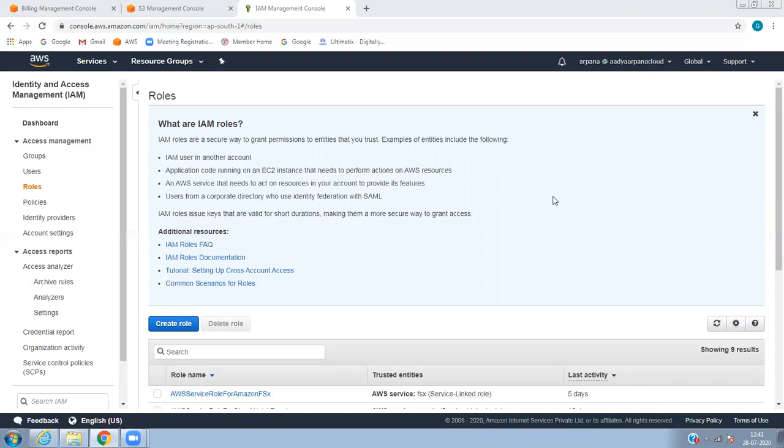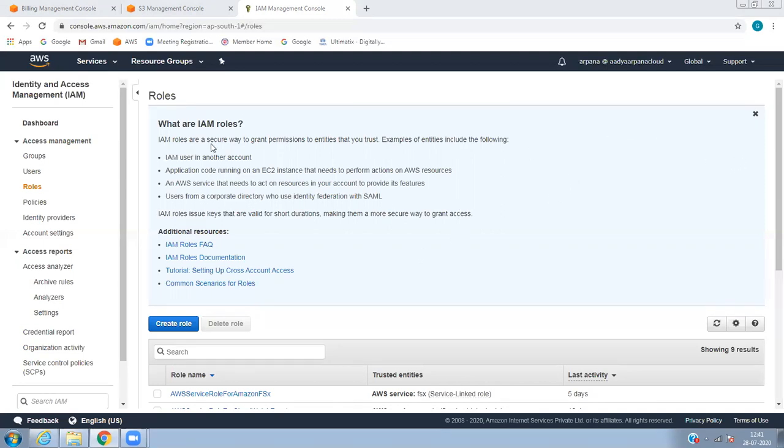What do I mean by main parts? It has a permission policy and a trust policy. These policies are in JSON format. The role gives temporary access without credentials. The permission policy describes the permissions of the role, whereas the trust policy describes who can assume that role. For example, the EC2 service, the Lambda service, a specific account, etc. So that we can see.